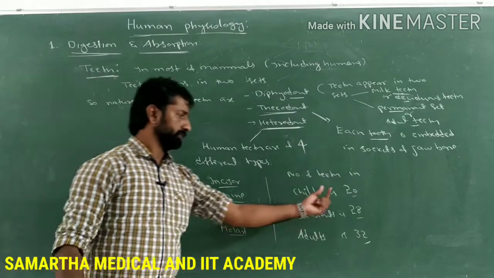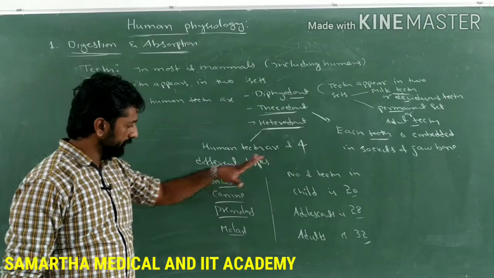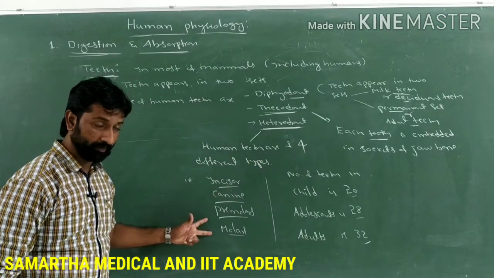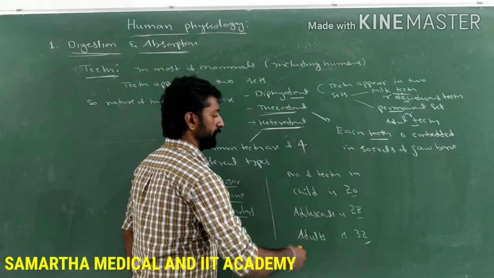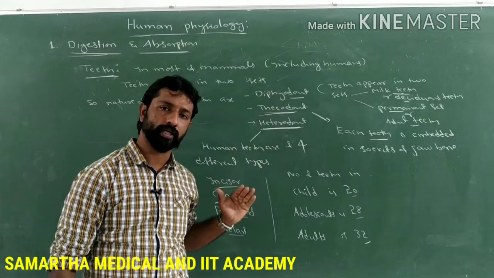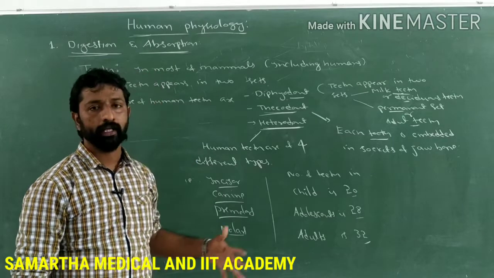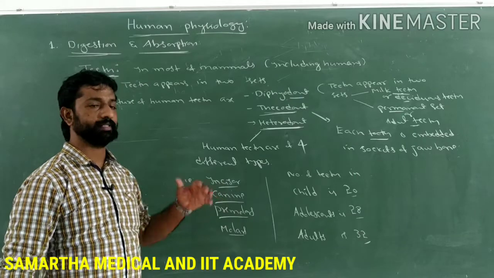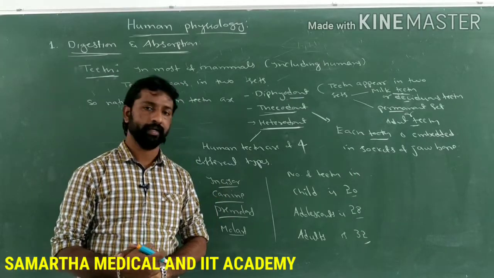So whether the number is 20 or 28 or 32, there are 4 different types of teeth present. The arrangement of these 4 different types of teeth in half of the upper jaw and half of the lower jaw, that pattern of arrangement is called the dental formula. Okay, so let's see what is the dental formula of the child, adolescent, and then the adult.